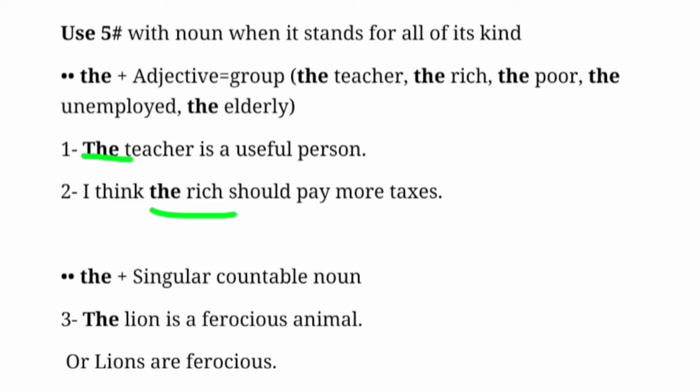The is also used with a singular countable noun, like in the sentence, the lion is a ferocious animal. I can also say lions are ferocious, meaning every lion here.